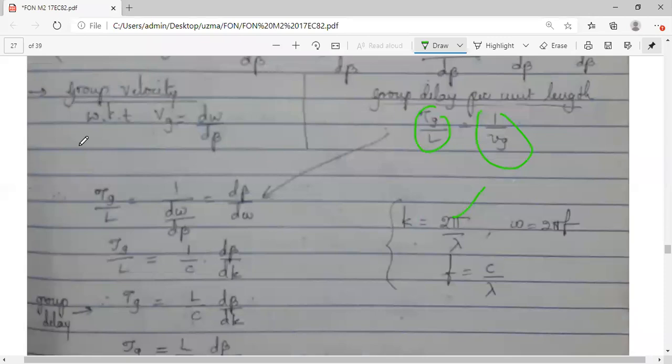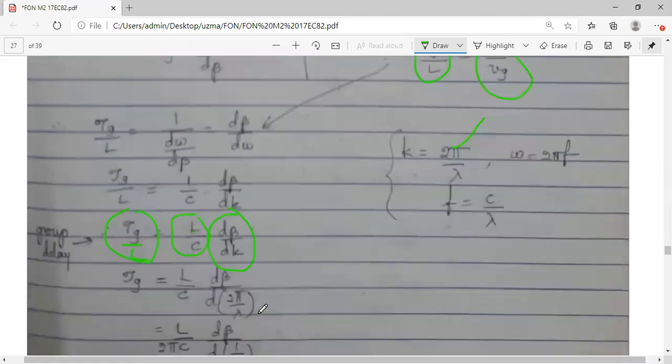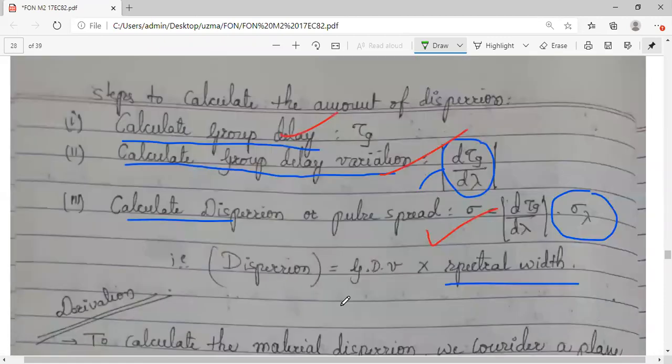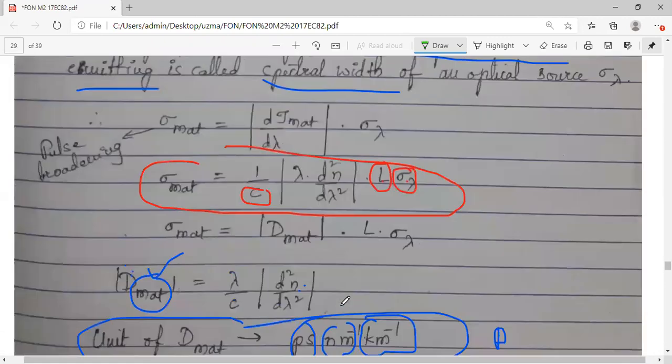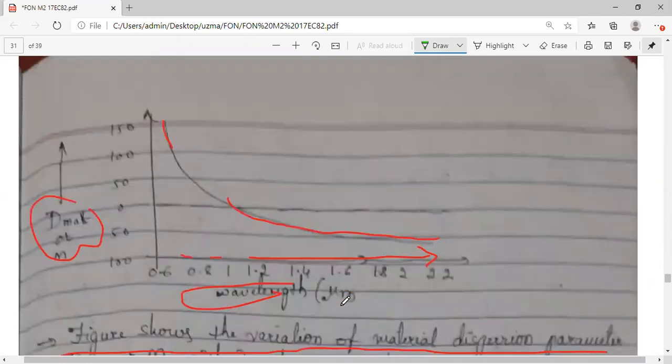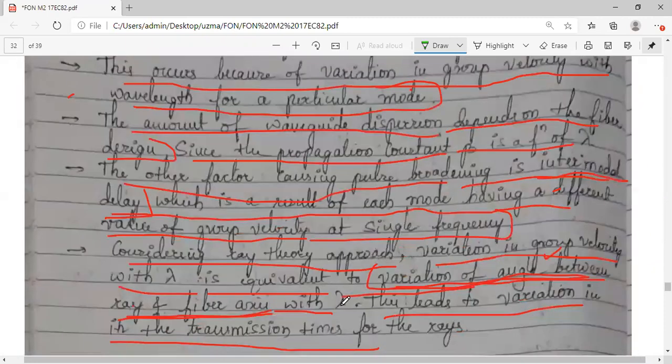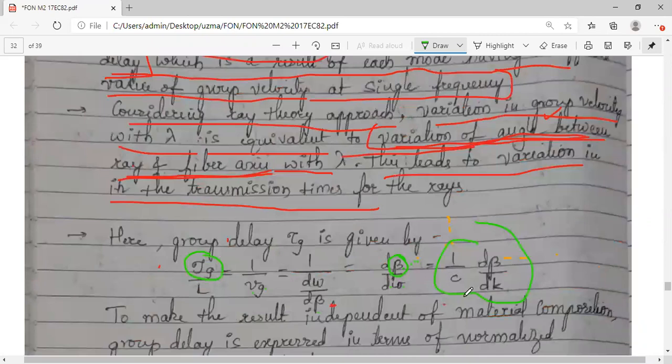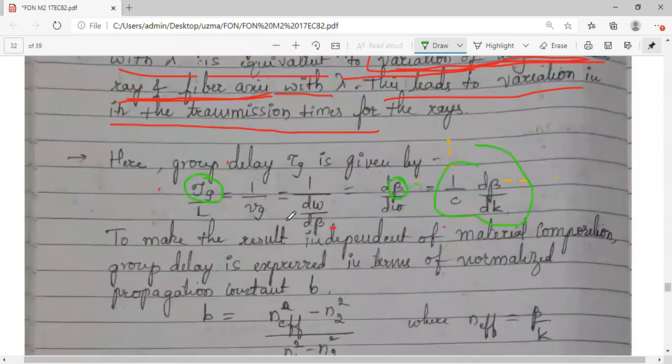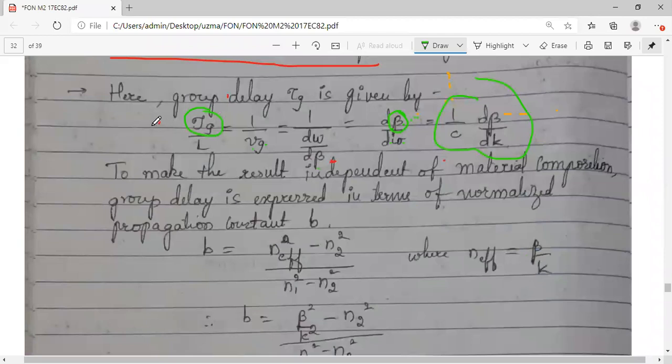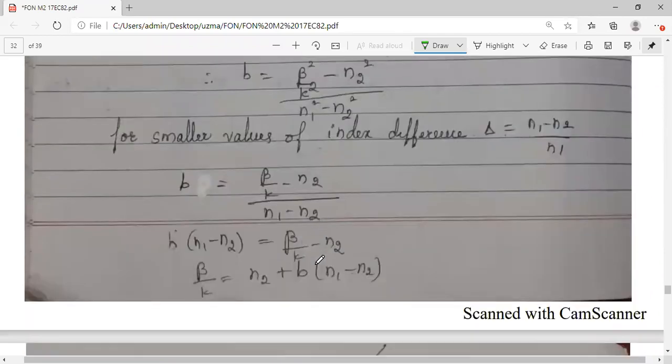Here, tau g by L is equal to 1 by Vg. We have taken k as 2 pi by lambda. Taking that for the group velocity, tau g we got as L by c d beta by dk, and L I have taken to the denominator. Okay, tau g by L is equal to this. We have already seen this in the material dispersion concept. Taking that as a reference, the group delay I have written as tau g is equal to 1 by c d beta by dk. So further calculation is not required. This we have already seen.